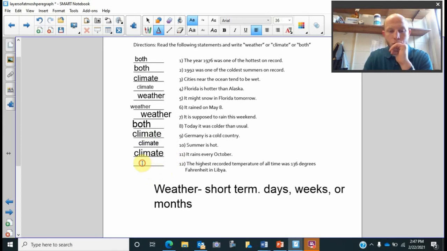Okay, and then our highest one here is the highest recorded temperature in Libya, or of all time, was in Libya, 136 degrees Fahrenheit. This one, I said weather. So this is talking about a one-time deal, a one-day, one-time deal. We got talking about this in class. Could this be both? This isn't for a grade, so if you put both on it, that's fine. I think it's weather just because, like I said, it's the highest recorded temperature of all time.